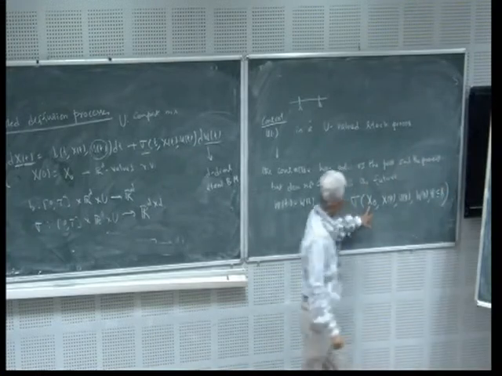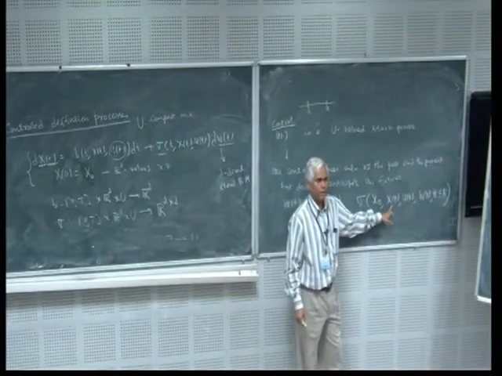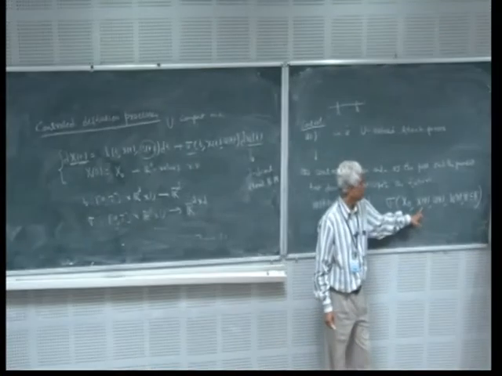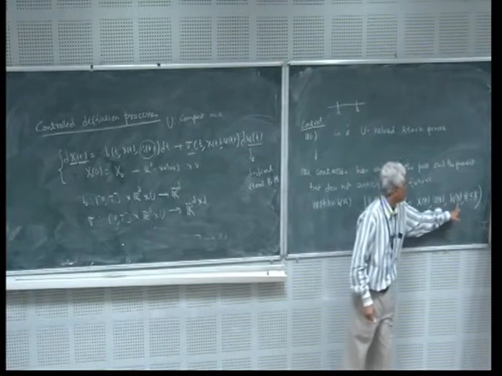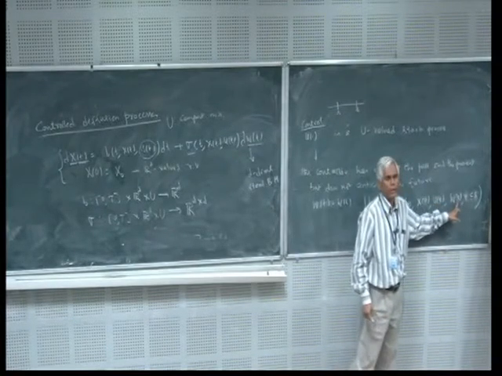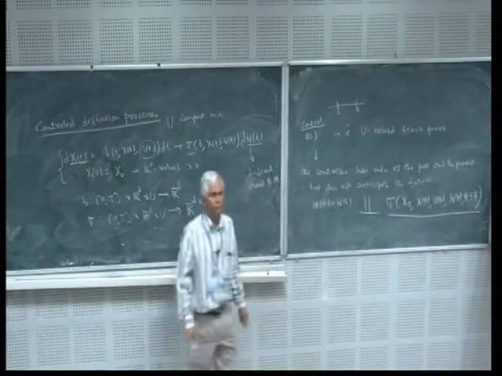So the initial state, the state up to and including time s, the control up to and including time s, the Brownian motion up to and including time s. So this is the past and present information.